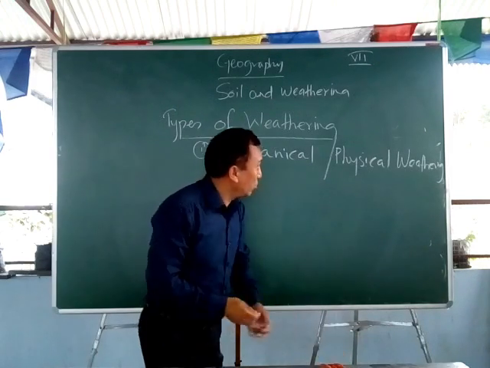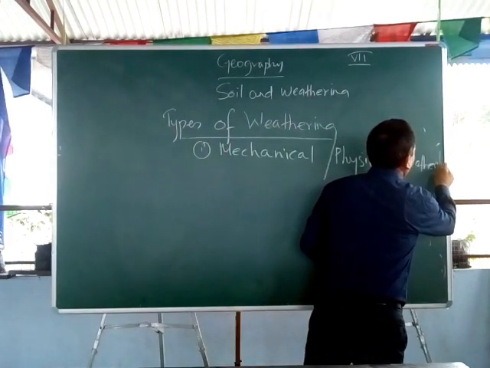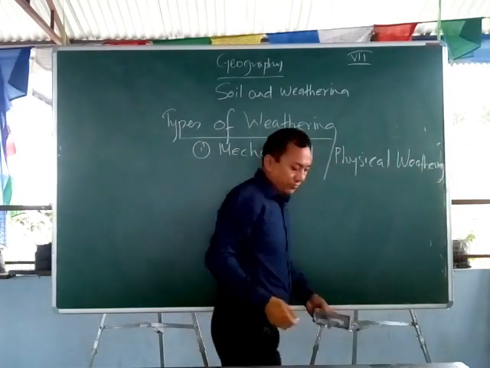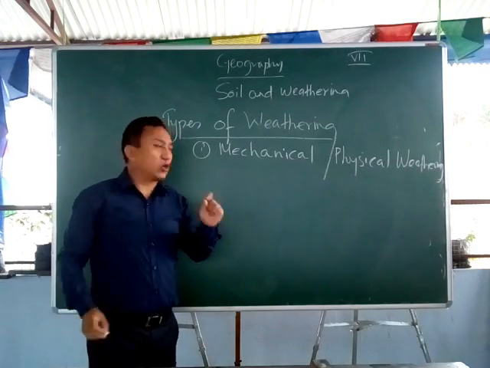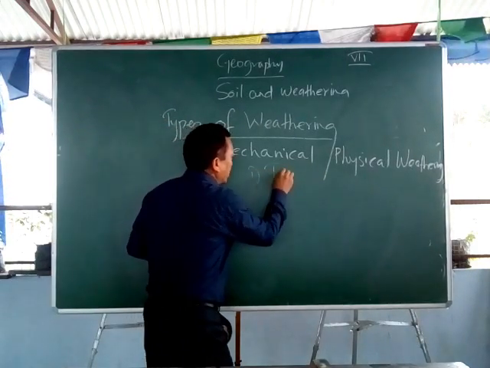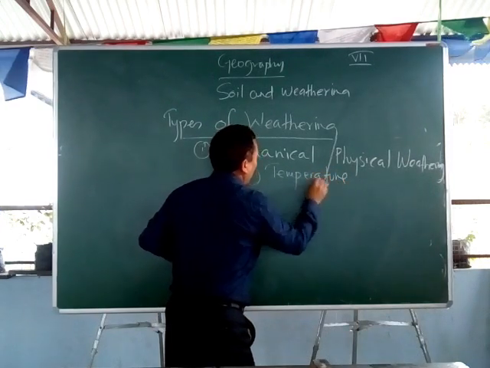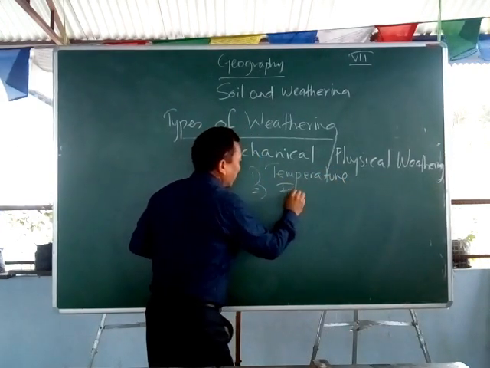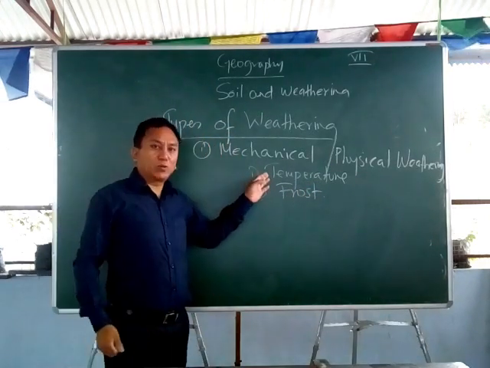Mechanical or physical weathering. Now, this mechanical or physical weathering mainly takes place because of two aspects. One is temperature and the other one is frost action. Now let's go to the first one, that is temperature.